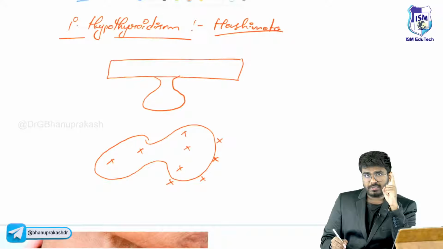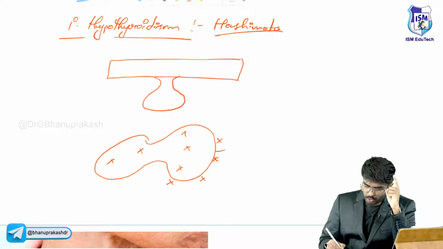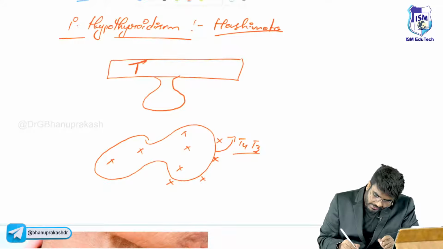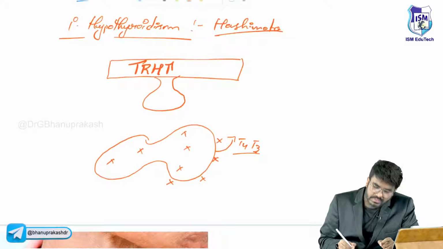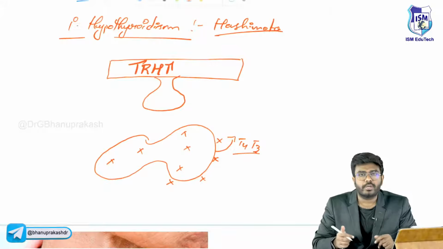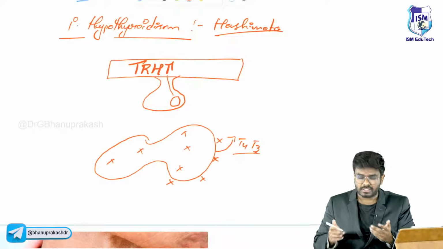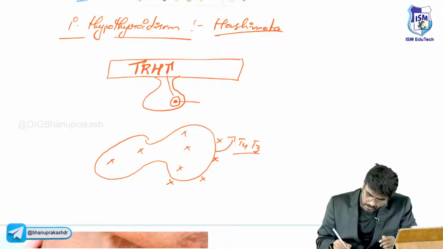So, what happens to the hypothalamus? There is no negative feedback. T4 is not there, T3 is not there. So, there is no negative feedback, sir. So, what happened to the TRH levels? Sir, TRH levels are going to be super high. Now, more TRH is going to be released from the hypothalamus. So, this TRH will come and act on the thyrotropes. Now, this is the thyrotrope. So, what happened to TSH levels? TSH levels will be more.